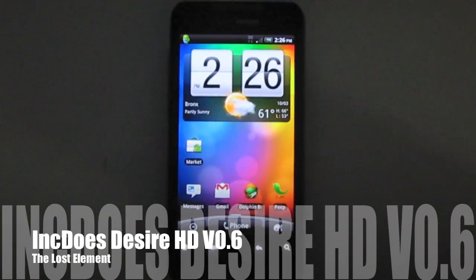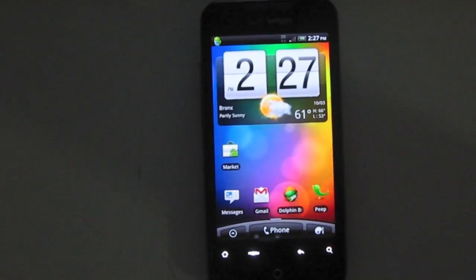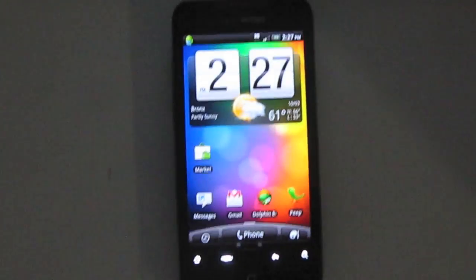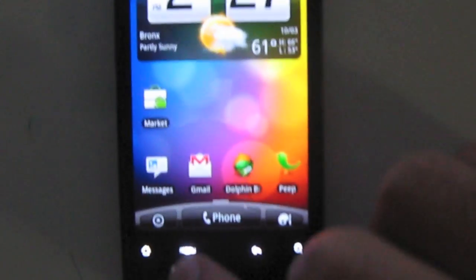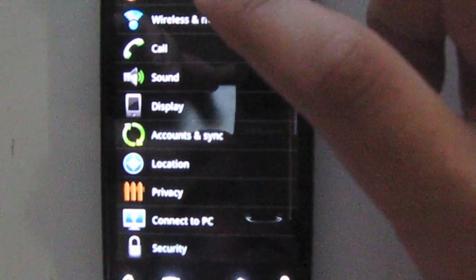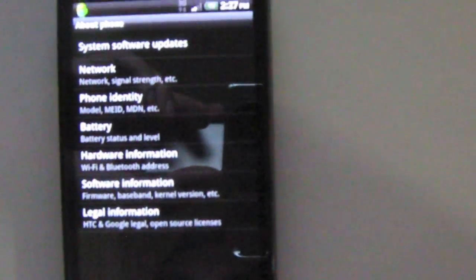Okay guys, this is going to be a quick review of the HTC Desire ROM running on a rooted HTC Droid Incredible. First thing off the bat, I'm going to show you to make sure that this is exactly 2.2 running on the Droid Incredible with the ROM. Sorry about the phone. You see the menu is a little bit different here. Zoom in a little bit.